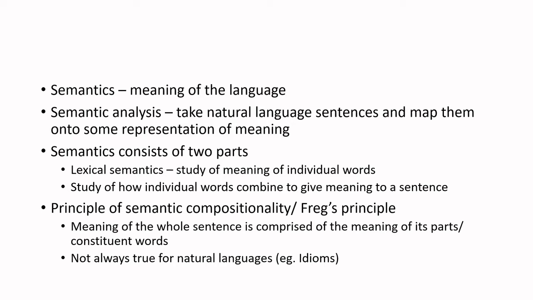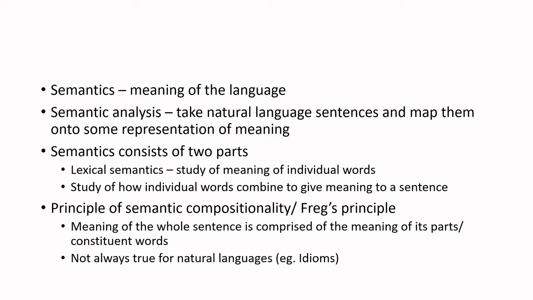Semantic analysis is about lexical semantics, identifying the meaning of individual words, and then how these individual meanings can be combined to form the meaning of a sentence. How do we do that? That takes us to what is known as the principle of semantic compositionality, or Frege's principle, which states that the meaning of a whole sentence is comprised of the meaning of its parts or the constituent words.